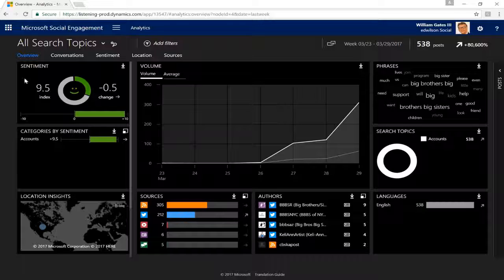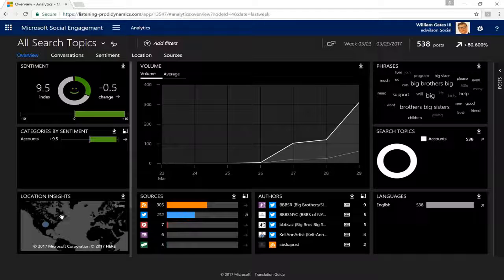But one of the really nice things about this sentiment gauge is over time, as your posts go in, it actually becomes smarter and has the ability to know whether or not a post is negative or positive. So great embedded functionality there. You also have location insights, which will let you know where these posts are coming from a geolocation perspective.